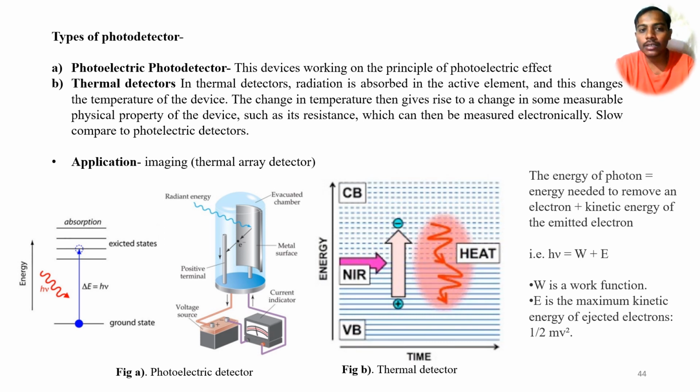While in the thermal detector, heat is responsible for the conduction. We can see in figure B, due to heat the atoms in the ground state energy level are shifted to the conduction band, and we'll see a conductivity difference. Its application is imaging or thermal array detectors. The energy of the photon is equal to the energy needed to remove an electron plus the kinetic energy, which we can describe by the formula hν = W + E, where W is the work function.